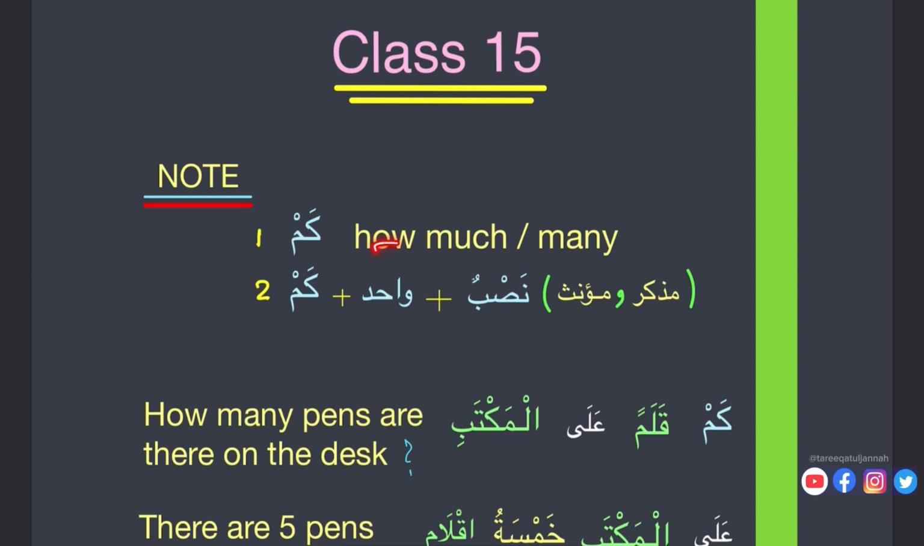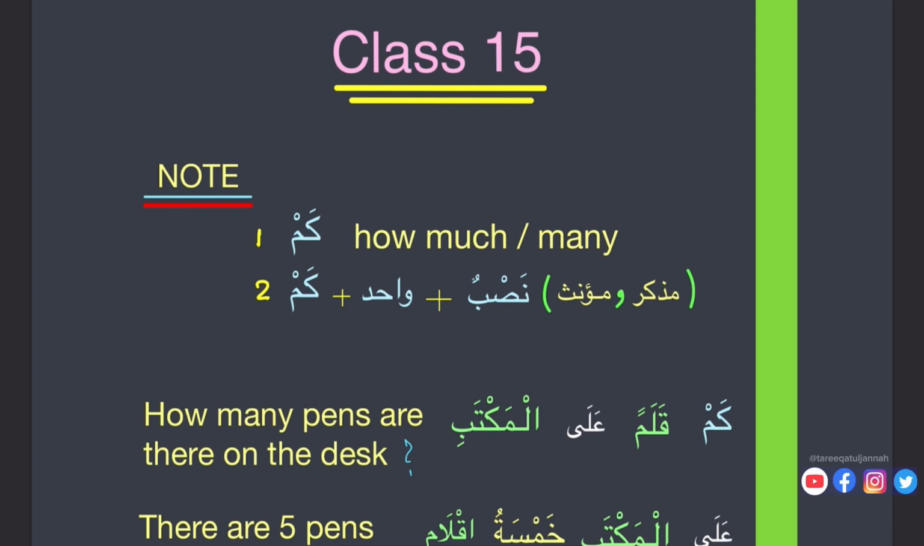In class 15, we are going to use kam. Kam means how much or how many. It's used for muzakkar and muannas. So kam plus wahid, like singular. The object is always singular with kam, and it is mansubun. We call it nasbun or mansubun.